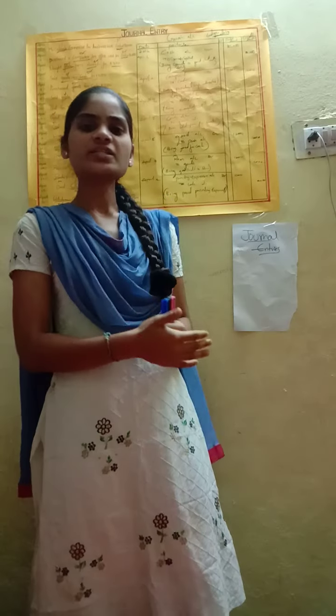Before we start any type of accounts, we will write general entries. After that we will go for the ledger. First we prepare the general book, then the ledger, then the trial balance, and then the balance sheet. Understood? Now we will go for accounts.